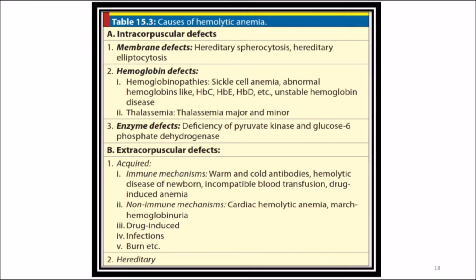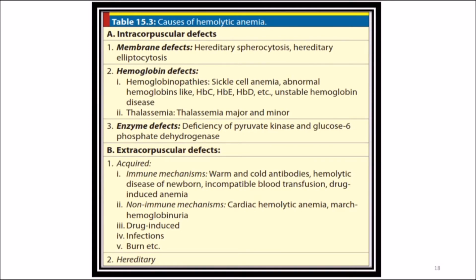What are the causes of hemolytic anemia? Again, there is a list of conditions or defects you can see here. As I told you earlier, it can be either intracorpuscular or extracorpuscular defects. Intracorpuscular defects can be due to membrane defects, hemoglobin defects, or enzyme defects. Extracorpuscular defects can be either acquired or hereditary.